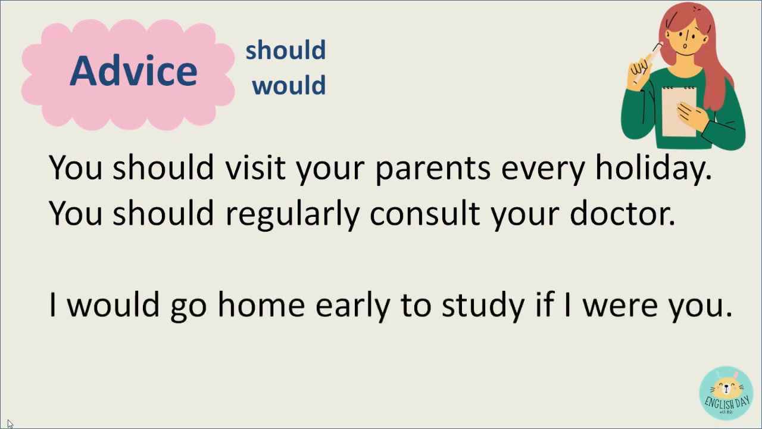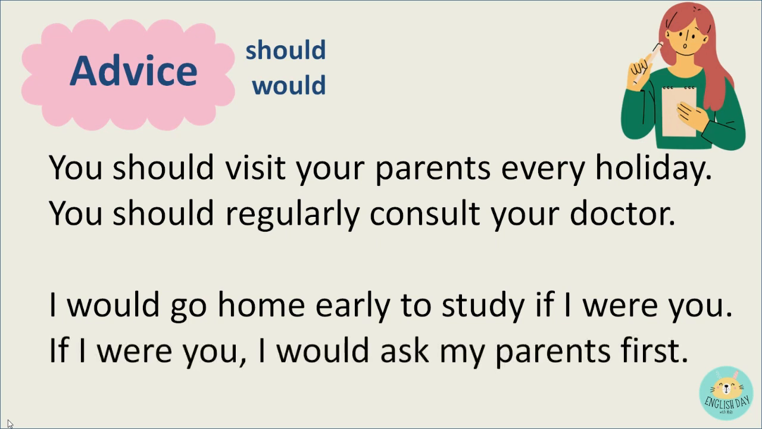I would go home early to study if I were you. If I were you, I would ask my parents first. For our third and fourth example, as you can see, we can use if I were you either at the beginning or end of the sentence. If you choose to use it at the beginning, please make sure to use comma. And for our meaning, since we are using if I were you in these sentences, we are telling the people listening to this sentence that if it were you or if you were involved in the situation, that is what you're going to do.